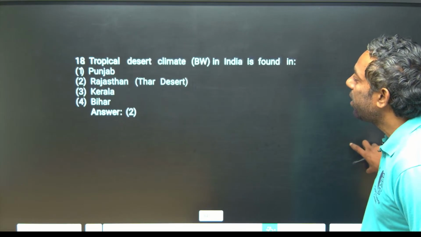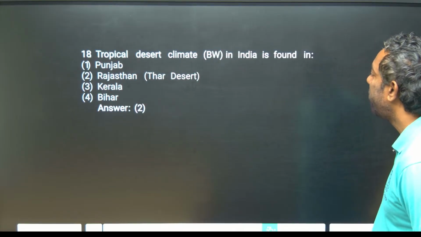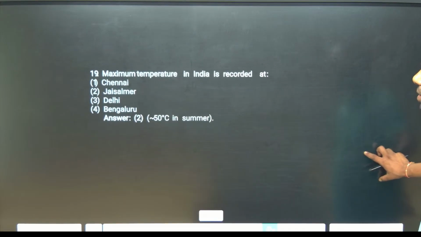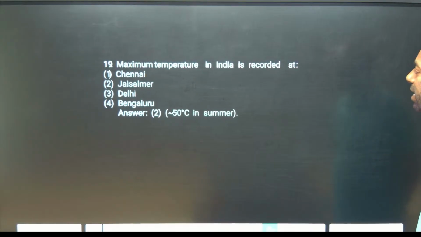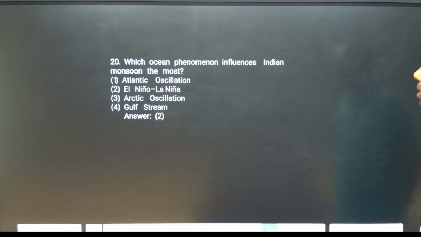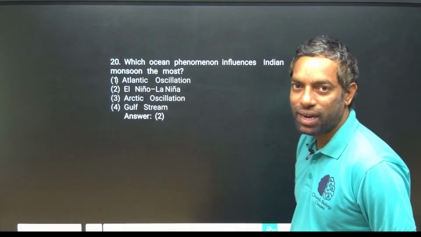Tropical desert climate in India is found where? Rajasthan, the Thar desert. The maximum temperature in India, recorded at 50 degrees centigrade in summer, is where? Jaisalmer, Rajasthan. Which ocean phenomenon influences the Indian monsoon most? El Nino and La Nina; they affect the Indian monsoon, guys.